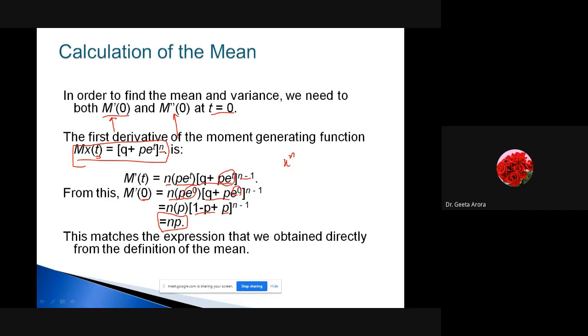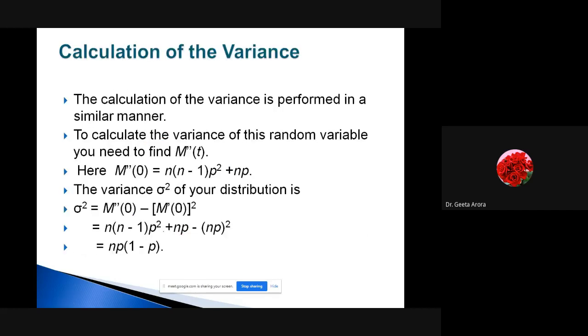Correct? Similarly, if we go for the variance, how are we going to find it? We find the variance as E[X^2], the second moment about origin, minus (E[X])^2. This is how we have done it earlier also.